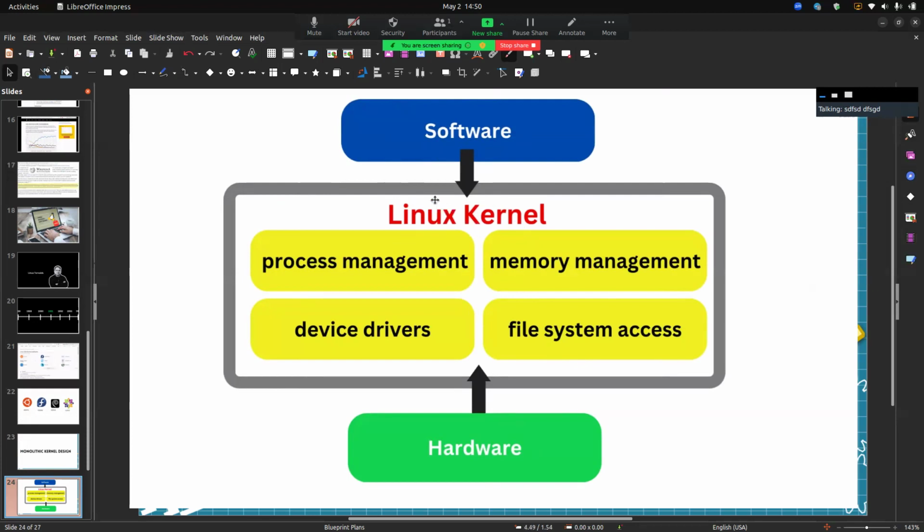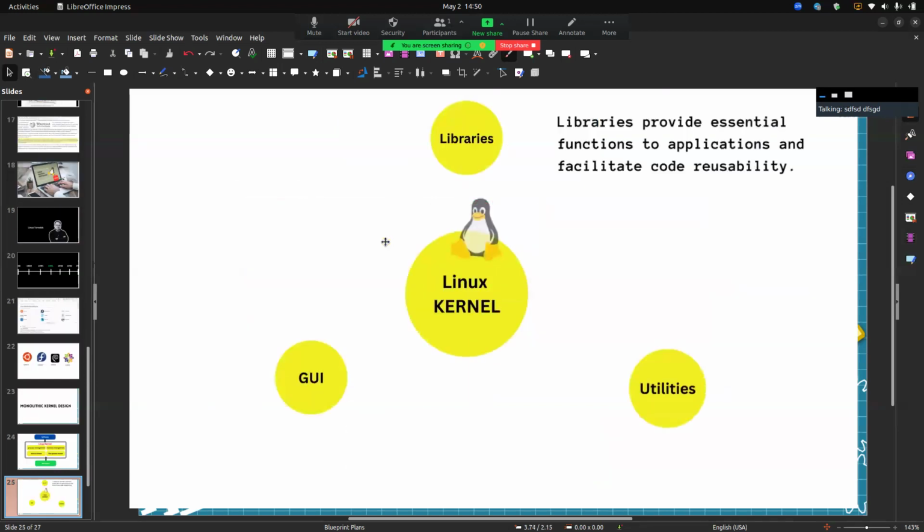The Linux kernel can be a translator for your hardware, and the kernel does a lot of processes and work at the same time. So the Linux kernel has a lot of positive aspects and advantages for users.